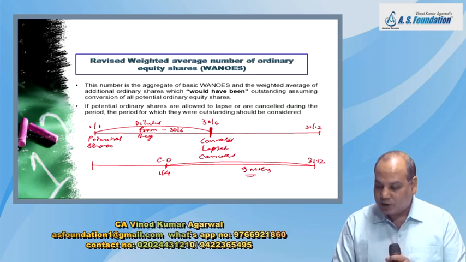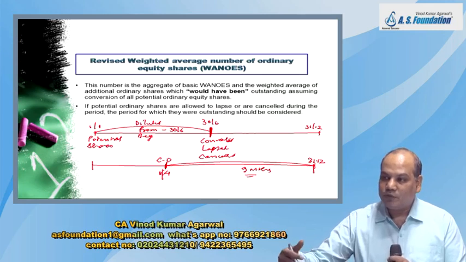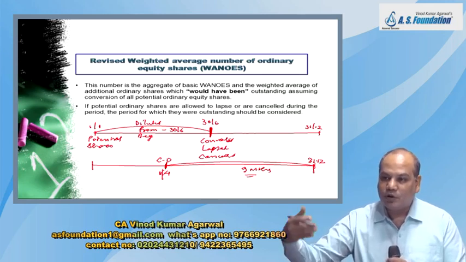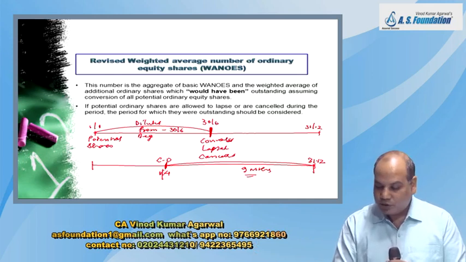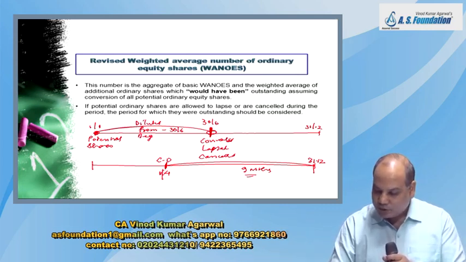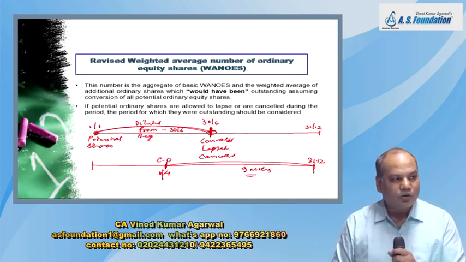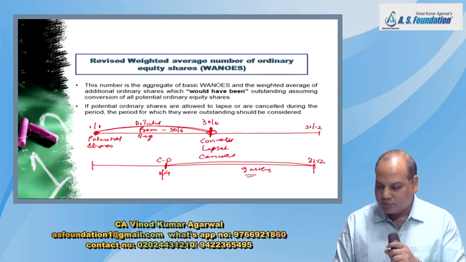If specifically they have been given that convertible debentures were issued on 1/4/2020 and year ending date is 31st December, you will have to consider them only for 9 months. If they were outstanding at the beginning and they got converted, lapsed, etc., somewhere during the year, then from the beginning till that point, it will be used for calculation of diluted EPS.